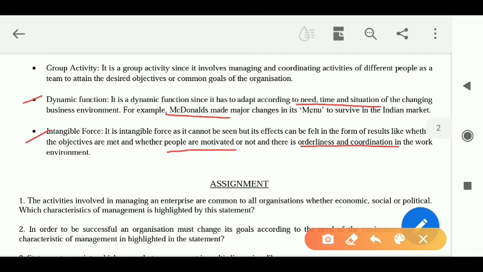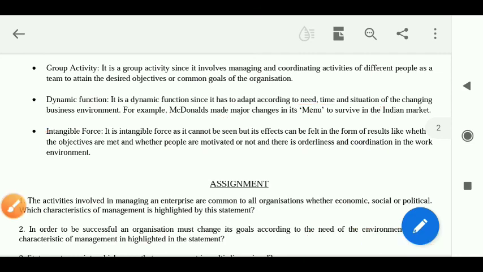Means all the activities, all the functions in the organization are working in a very proper way. There is proper coordination, there is no creation of chaos. So the management process is an intangible force. I hope you understood why, because we can only feel whether the management is working in a proper way or not by seeing these activities: employees being motivated, people being happy, orderliness or coordination in the activities of the organization.